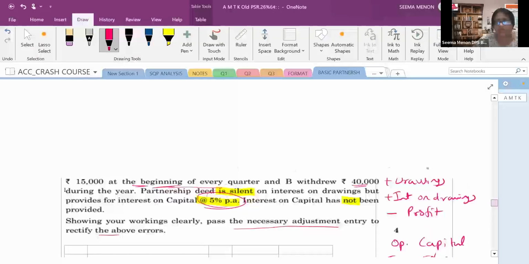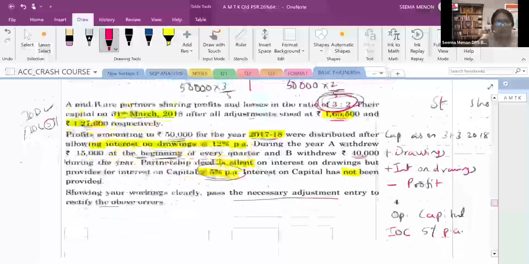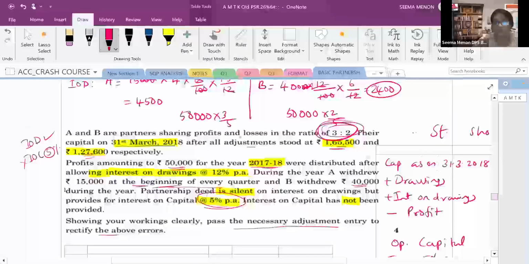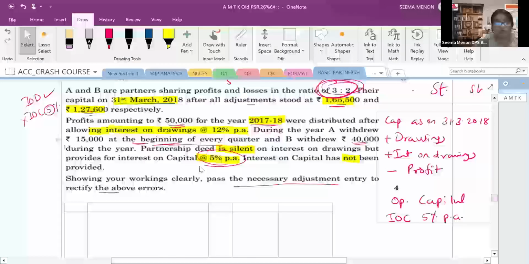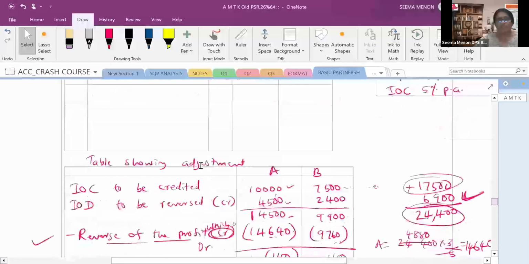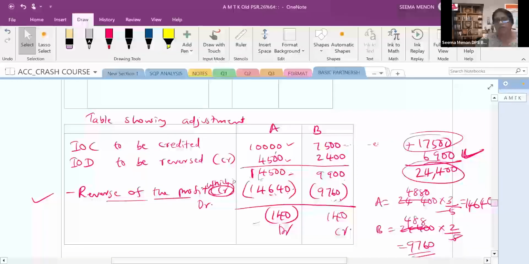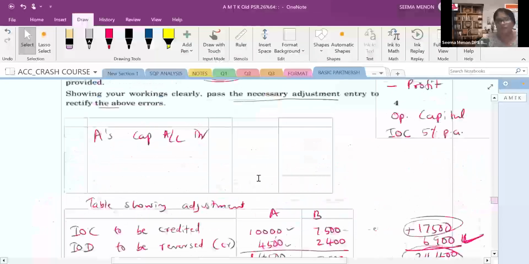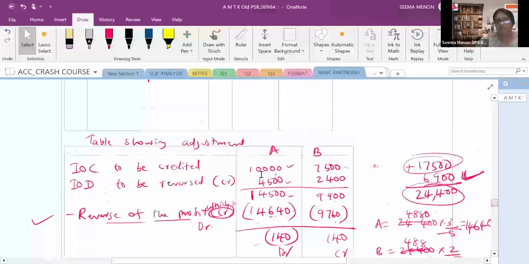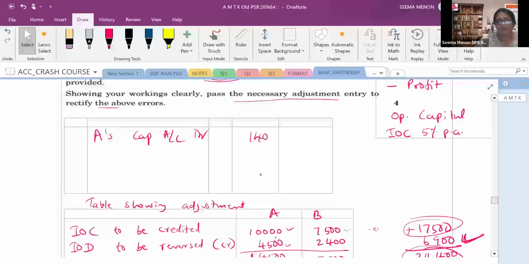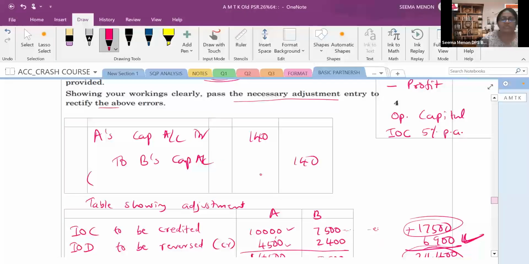Again, you can see the question. You will see in the question whether there is any fixed word hai kya. There is no fixed word. So what will you write? Yes, capital account debit in the journal entry में आप लिखेंगे. Because A में आपको ज़्यादा मिला है देखो. He already received 14,640, but now he's supposed to get only 14,500. So the excess he got is 140 rupees. Yes, capital account debit to B's capital account. That is 140.